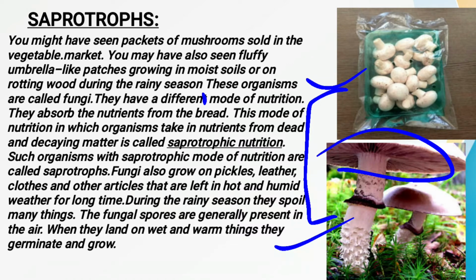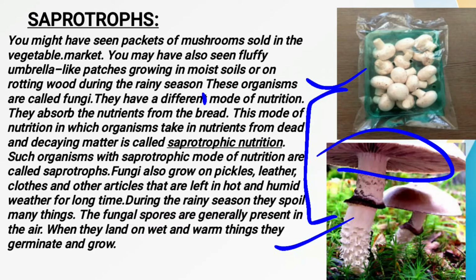So these kinds of organisms, or these kinds of plants, are called saprotrophs, and the mode of nutrition in these plants is called the saprotrophic mode of nutrition. Now see children, as you can see in your home also, sometimes, mainly in the monsoon season, you must have seen that when any bread packet is kept in your home for a long time, green color patches are formed on that bread mold.